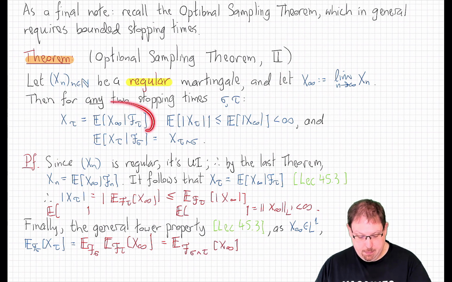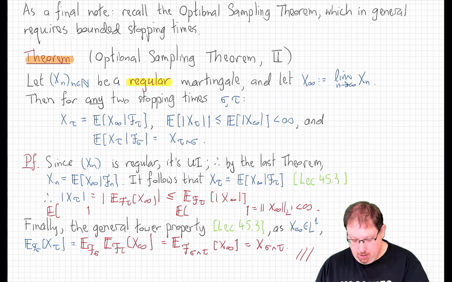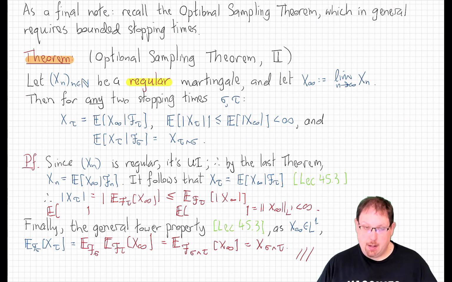But that is, by the result here, equal to x_{sigma min tau}, which concludes our proof of this version of the optional sampling theorem.